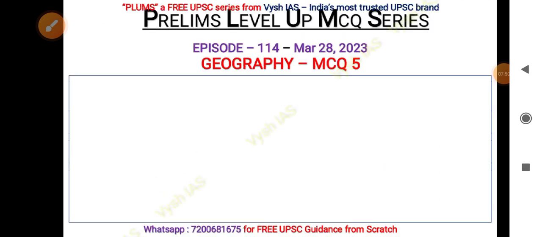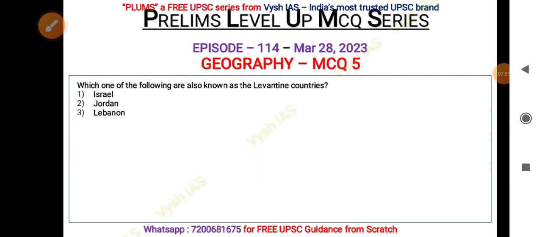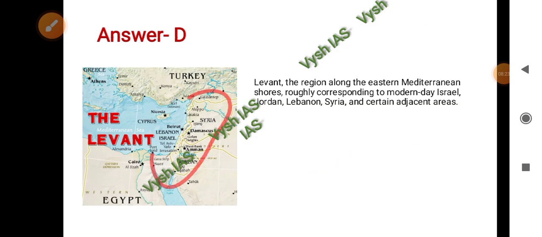Okay, now let us see the final MCQ. Which one of the following are also known as the Levantine countries, right? And a similar question was asked in 2022 prelims as well. Now let us see. The countries which are given are Israel, Jordan, Lebanon, and Syria. You have to find the correct options: 1 and 2 only, 1 and 3 only, 2 and 3 only, or all of the above. I think it should be an easy question for you, right?